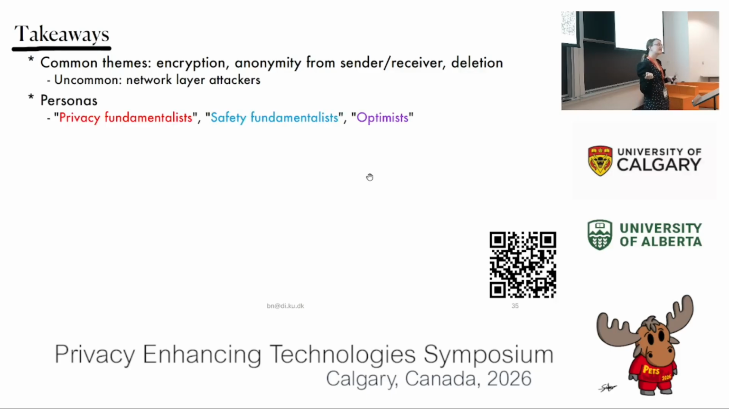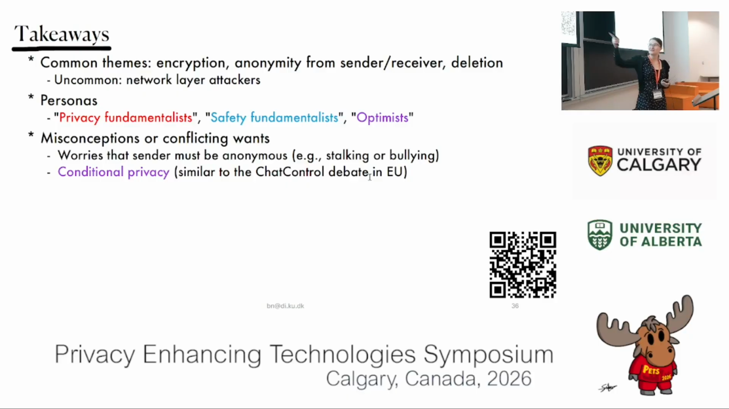And we see three distinct privacy personas, if you will. Privacy fundamentalists believe that privacy is a human right, so it's more important. The other side is safety fundamentalists, who are more interested in accountability. And then we have these optimists. That is, from a technological point of view, the problematic part, that they want both, and they want it at the same time. They don't seem to realize that there's a contradiction. So that's why we see misconceptions or conflicting ones.